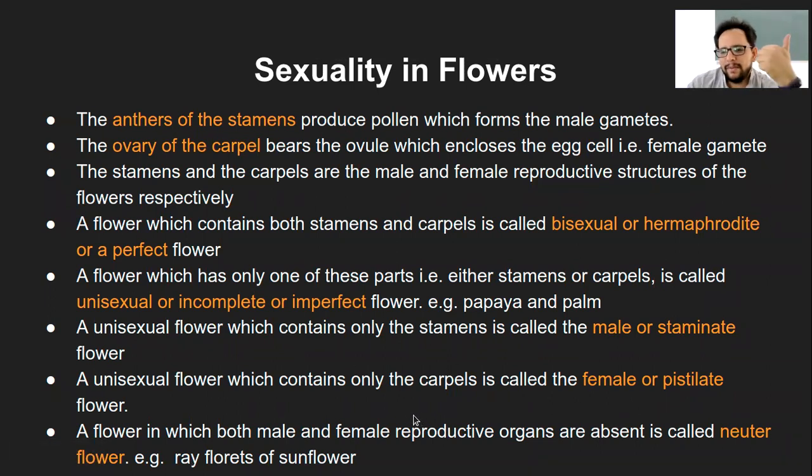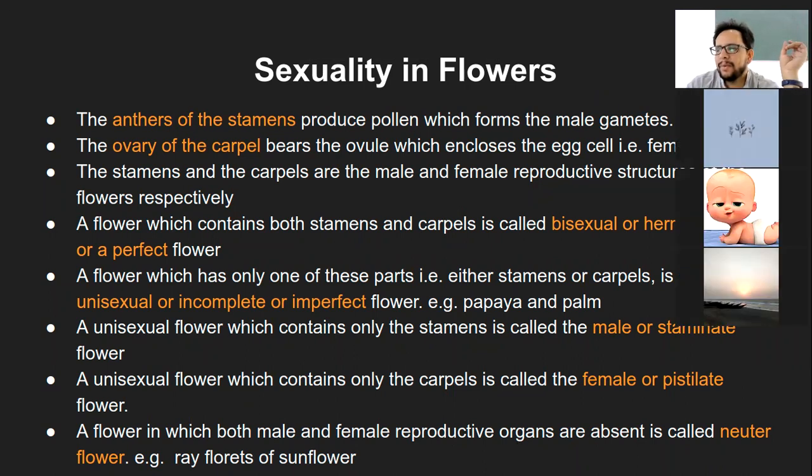So that way we have seen the bisexual flower having both the sexes in the same flower, or both reproductive organs. Then unisexual having either stamen or carpel in the flower, which will also be called incomplete or imperfect. Then if it is only stamen in the unisexual flower, it is a male flower or also called staminate flower. If it is a unisexual flower and only carpels are present, then that is a pistillate flower. And if both reproductive organs are absent, that is called a neuter flower.